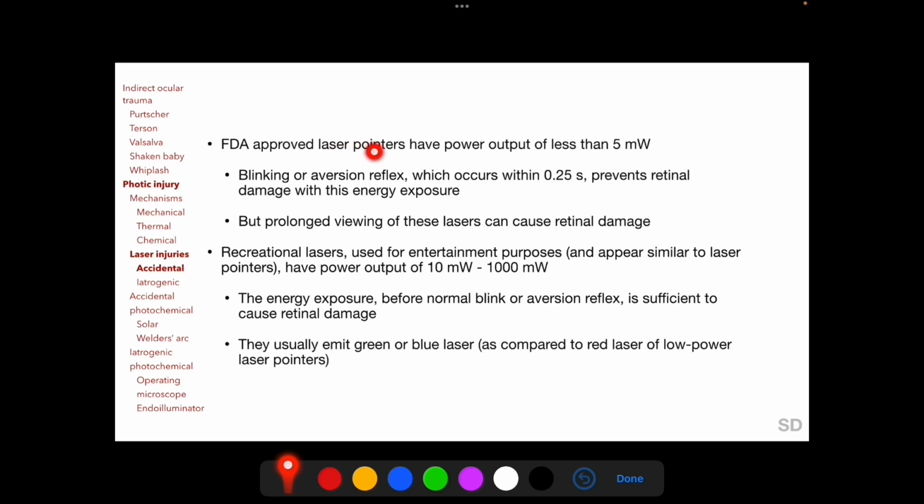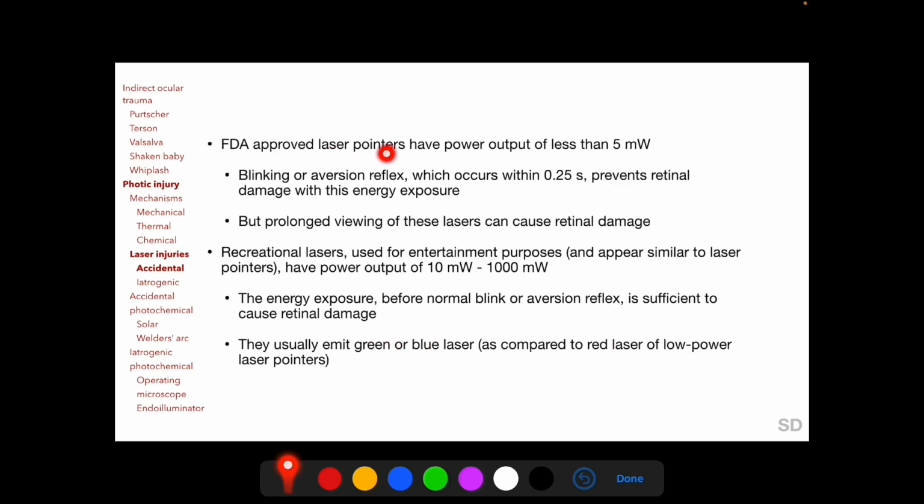FDA has approved laser pointers which have a power output of less than 5 milliwatts because the blinking or aversion reflex, which occurs within 1/4 of a second following exposure, prevents retinal damage with this or a lower power output, but prolonged viewing of these lasers can also cause retinal damage. Recreational lasers used for entertainment purposes, which may appear similar to laser pointers, have a much higher power output of 10 milliwatts to 1000 milliwatts, and this level of energy exposure is sufficient to cause retinal damage before a normal blink or aversion reflex. These recreational lasers usually emit green or blue laser as compared to the red laser of low power laser pointers.